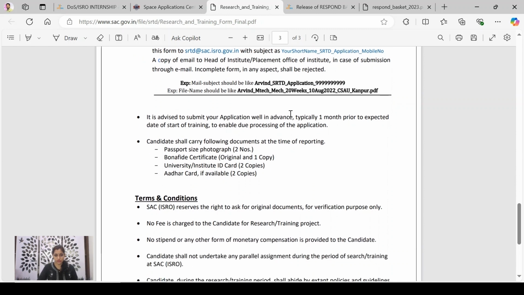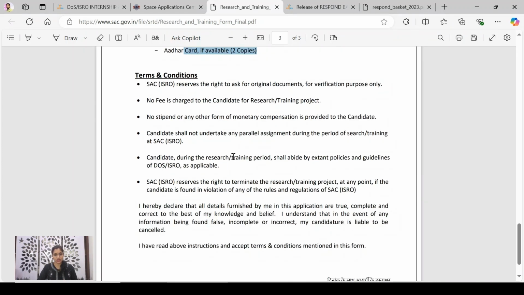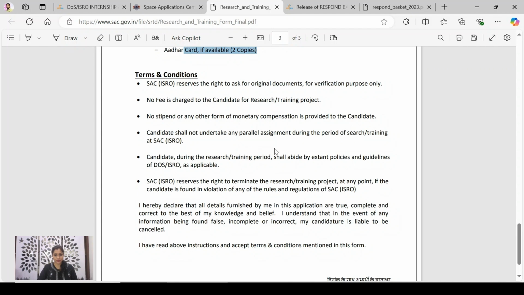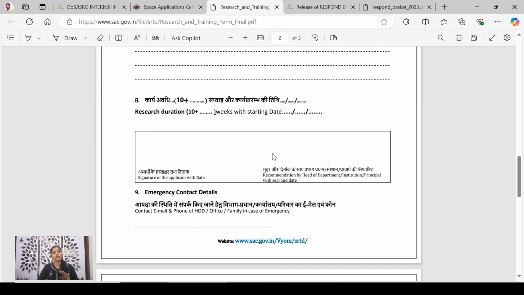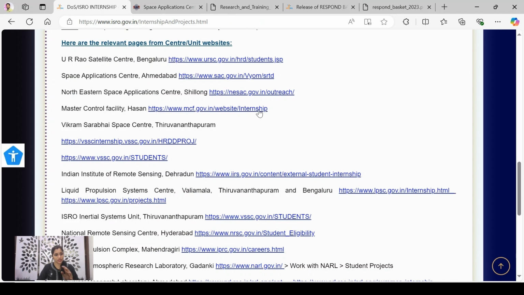After submission and scrutiny, you'll get an email about selection, and when you join the internship, you must carry these things: two passport size photographs, bona fide certificate, original as well as Xerox copy, your college ID card, two Xerox copies, Aadhaar card, two Xerox copies, and other terms and conditions are given. In this way, you can fill the form. This sample is for SAC Ahmedabad. Similarly, for various research centers, you will get their forms on their websites.